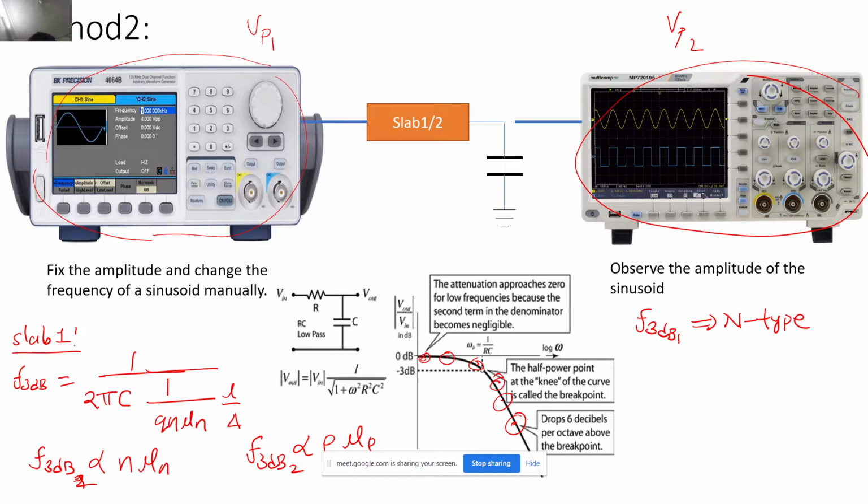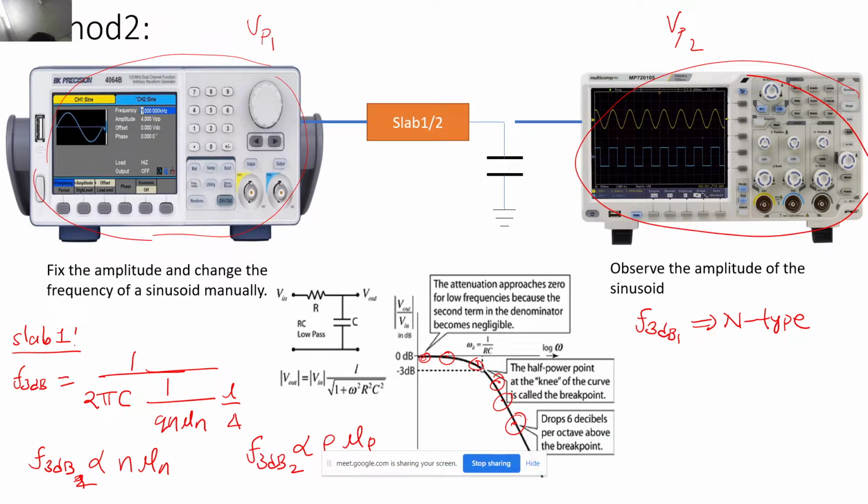So what you are going to do is plot the graphs for both the semiconductors, and you will calculate this F3dB by just taking the point 3 dB below your value at 0 frequency, right? So for the semiconductor where you observe that for slab 1 the F3dB is lesser as compared to F3dB2, that happened because of the mobility of electrons, and that will indicate that the semiconductor of F3dB1 is of n type and F3dB2 is of p type.